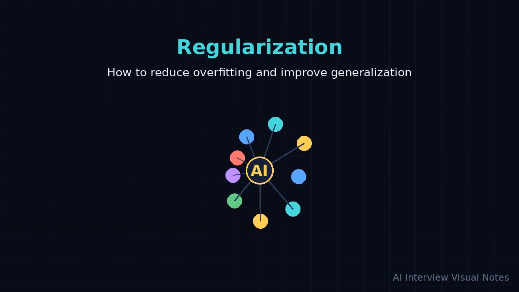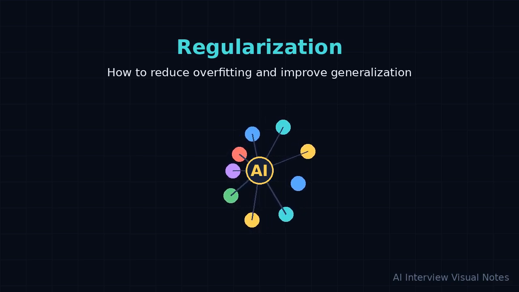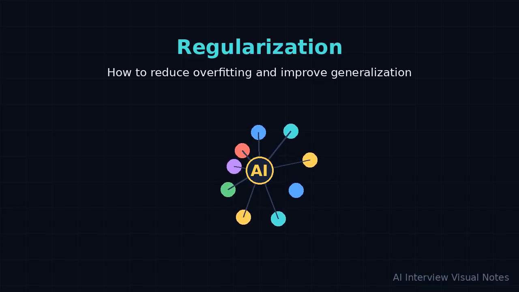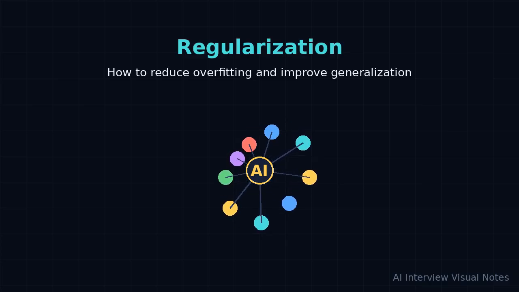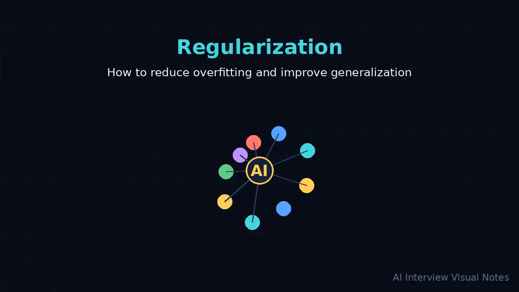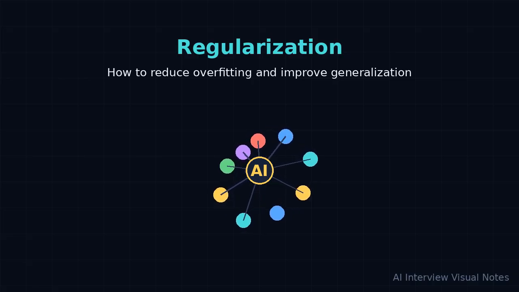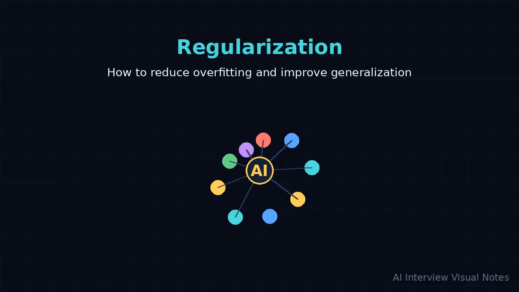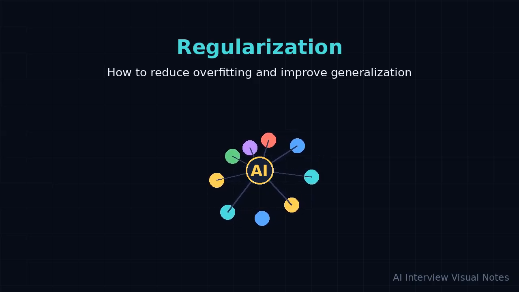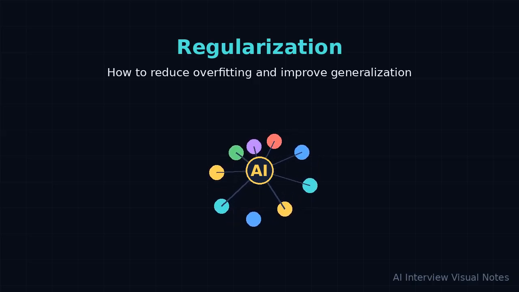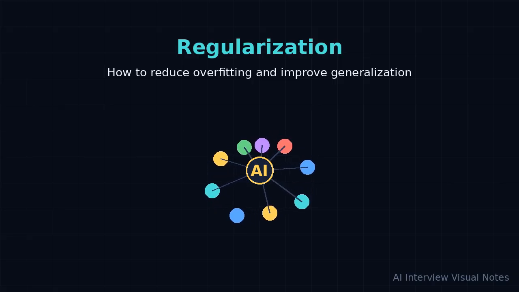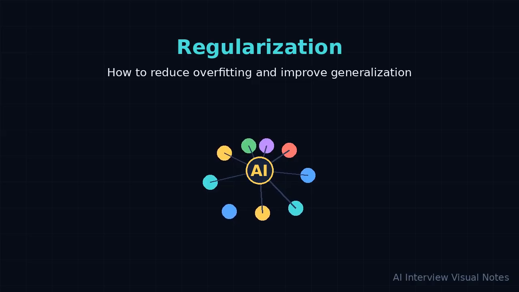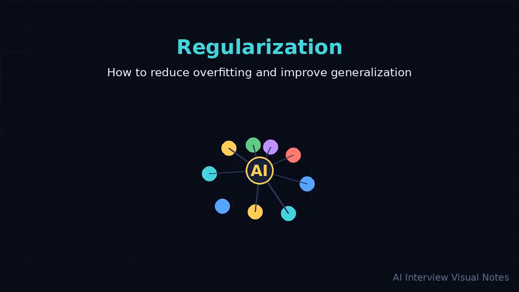Regularization is an important interview topic because it tests whether you understand both the concept and the practical engineering reason it matters. Start with the plain definition. Regularization is a set of techniques that prevent a model from fitting the training data too perfectly. A model that memorizes training examples may look excellent on training loss but fail on new data. Regularization adds constraints, noise, or penalties that encourage simpler, more robust patterns.